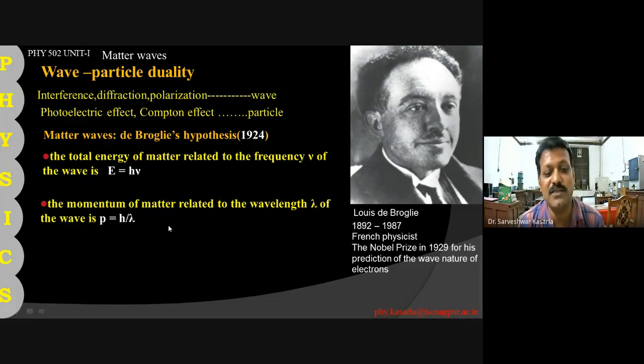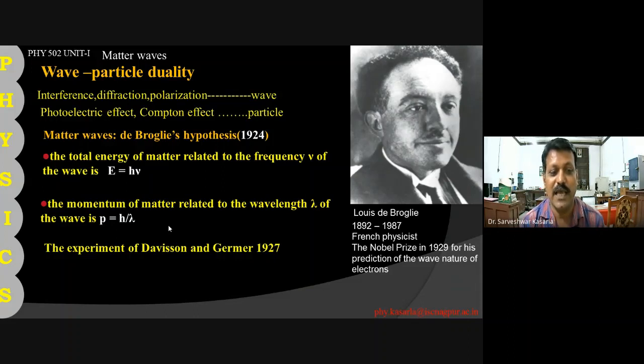Let us derive this relation between momentum and the wavelength. This prediction says that particle and wave are associated. That means every particle, every matter is associated with a wave, that is wavelength lambda. And this prediction was experimentally verified by Davisson and Germer in 1927. We are going to discuss this experiment in detail.